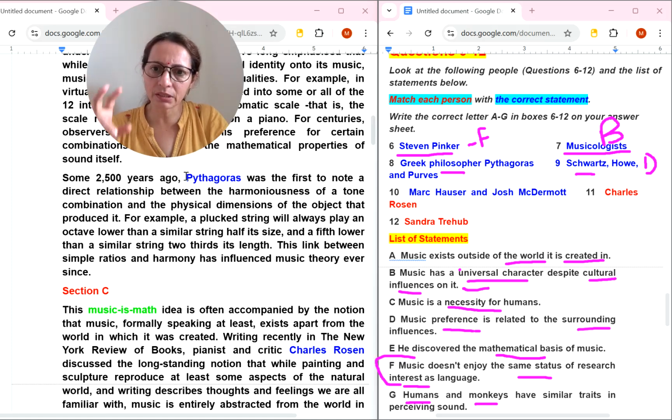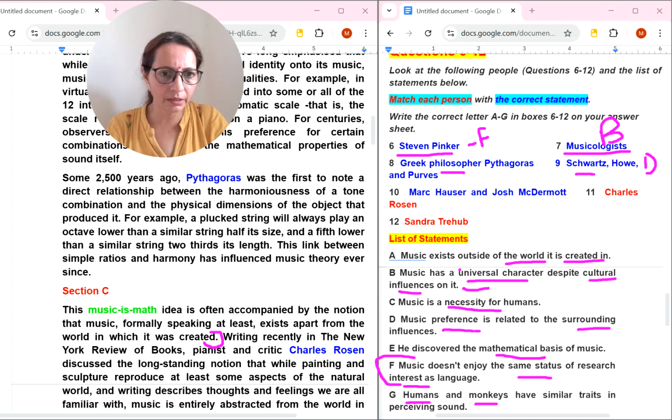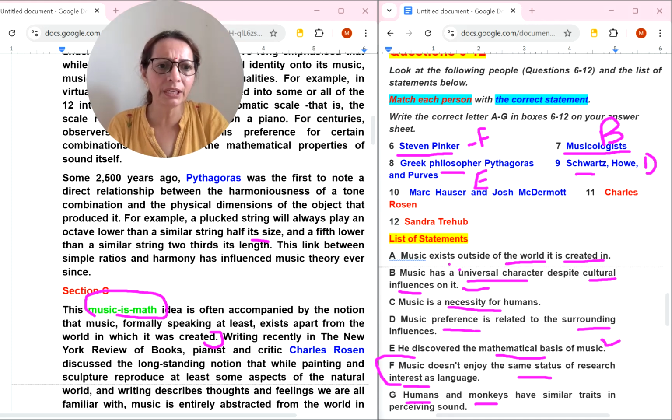So from here they have started talking about Pythagoras, and till now they are, I think, talking about this person only. So the math word is here somewhere. E number. He discovered the mathematical basis of music, and here you can say music exactly size and all, but because of this word I am selecting it for Pythagoras, means with eighth number I will go with E number. And whatever you have selected, please cut it from your list. This also we have selected, this also we have selected, and D also we have selected.